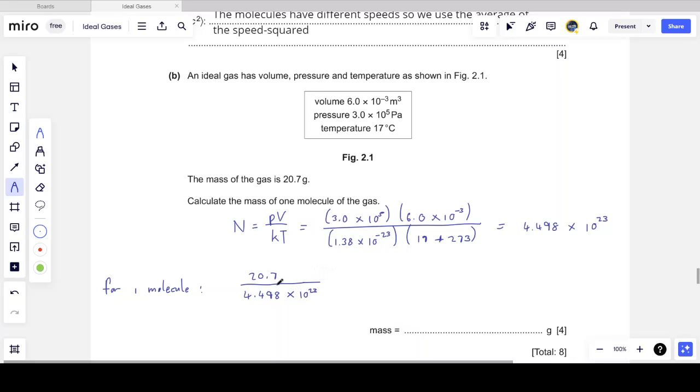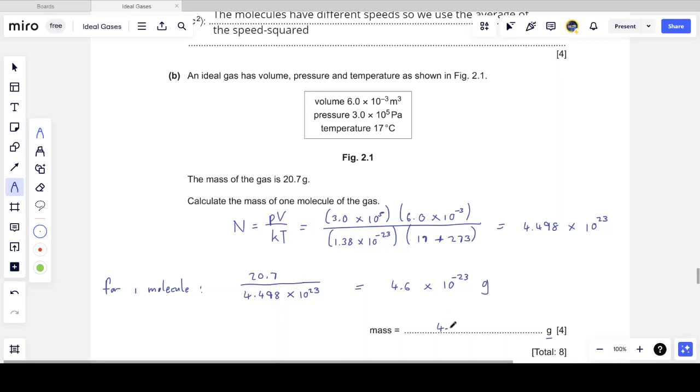So 20.7 grams. I'm using grams because my final answer is expected to be in grams as well, so I don't need to do any conversions. So 20.7 over 4.498 times 10 to the power 23, which gives me 4.6 times 10 to the minus 23 grams.